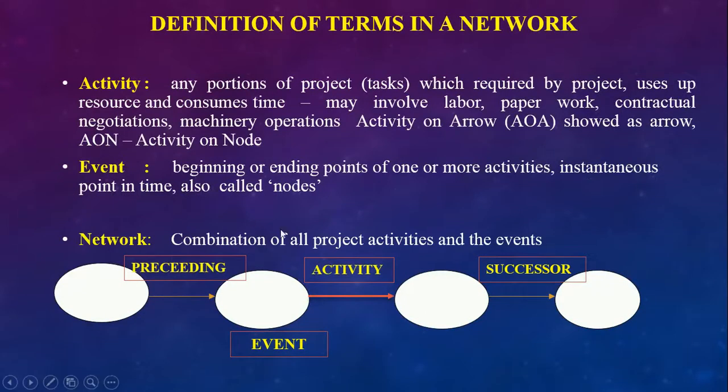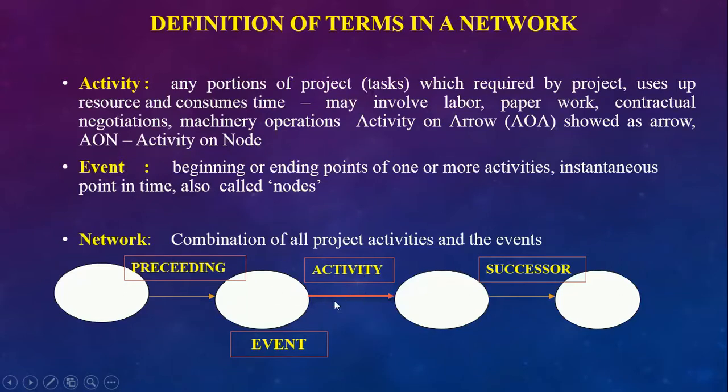Definitions, terms, network. Now we have seen activities. These are the activities as arrows, AOA. An activity is any portion of a project task which requires the use of resources and consumes time, and may involve labor, paperwork, contractual negotiation, machinery operation. An activity is shown as an arrow. Then there is activity on node, AON, versus activity on arrow. Then event: the beginning and ending of the activity are called events, also nodes. The network is the combination of all project activities. Now we will see this is the predecessor of this event and this is the successor of this.